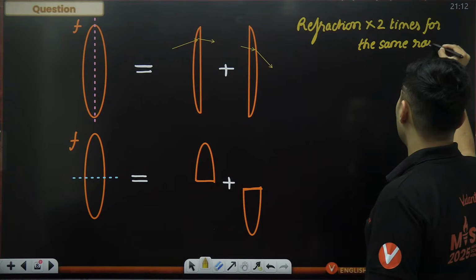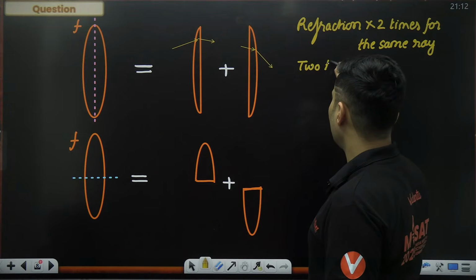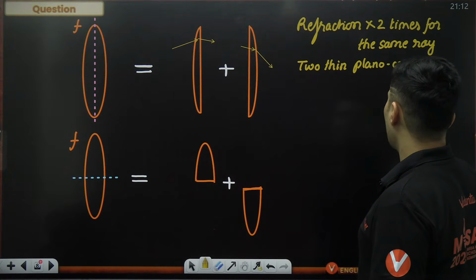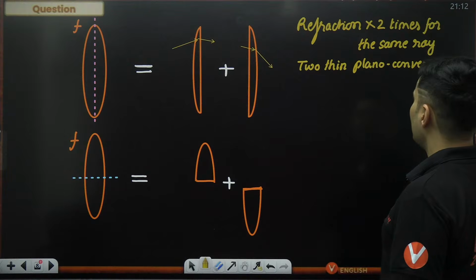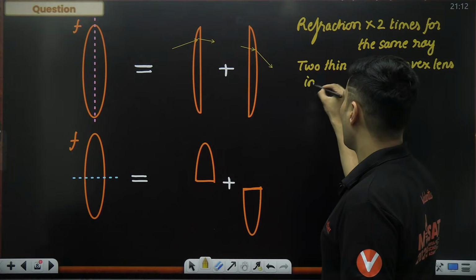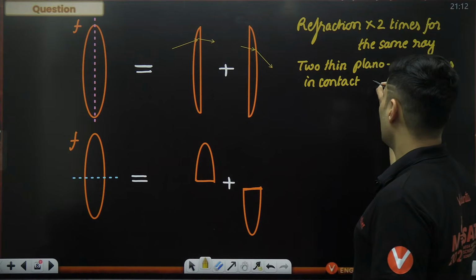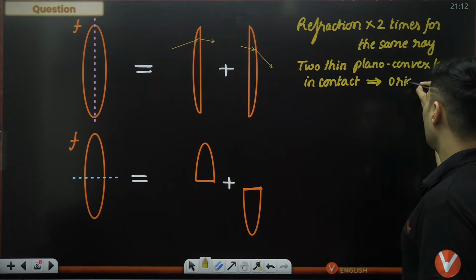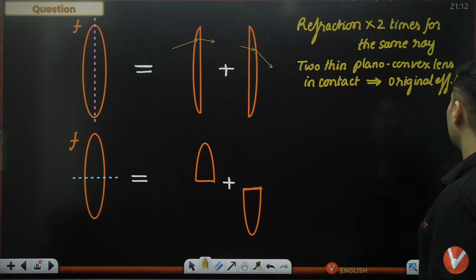So I can say these are 2 thin plano-convex lenses which are in contact to give me the original effective lens.